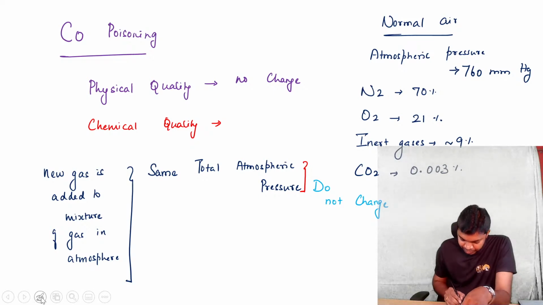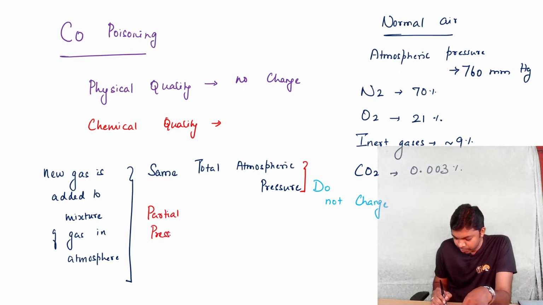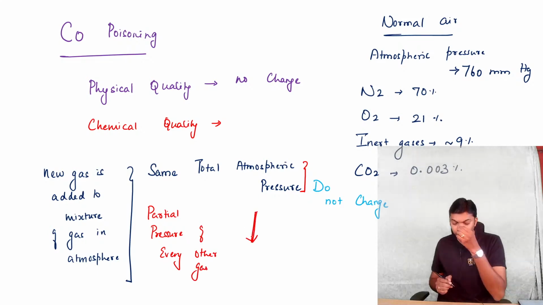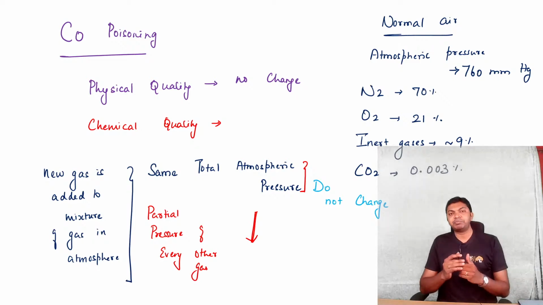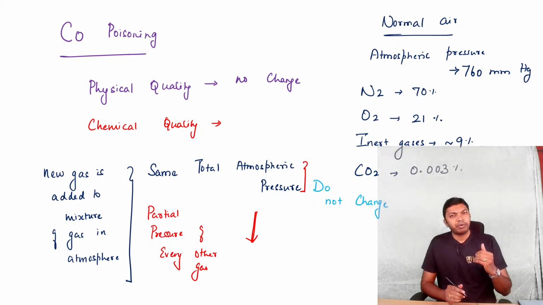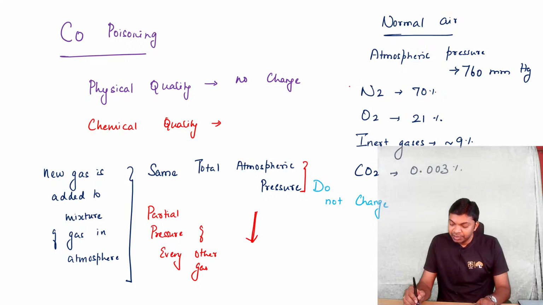So what else happens? Partial pressure of every other gas decreases. As per the question, the group of people are stuck within a room and there is too much carbon monoxide. Because of excessive carbon monoxide, partial pressure of nitrogen drops, oxygen drops, inert gases drop, carbon dioxide drops.